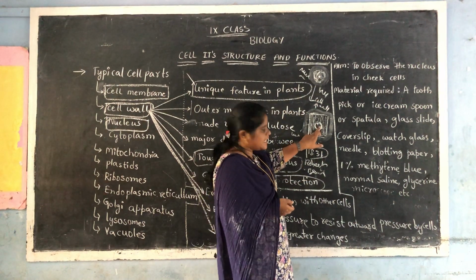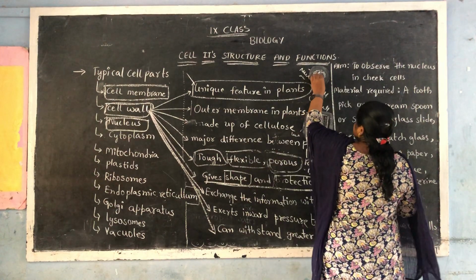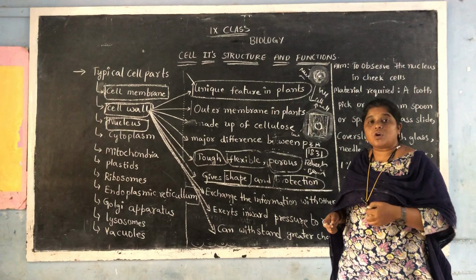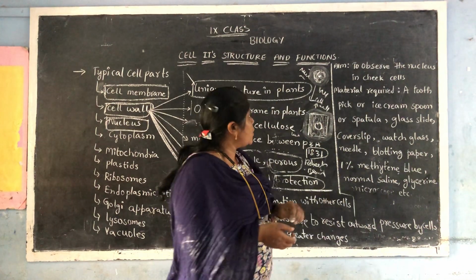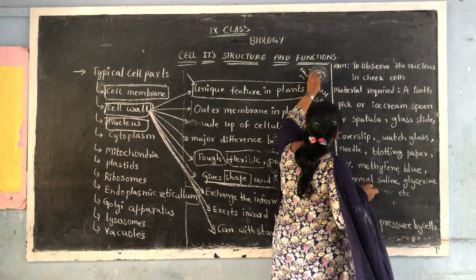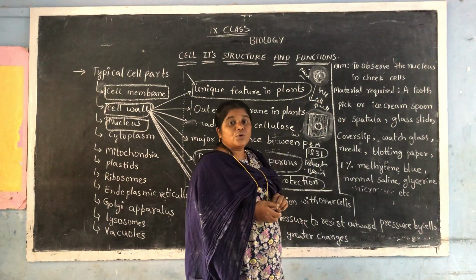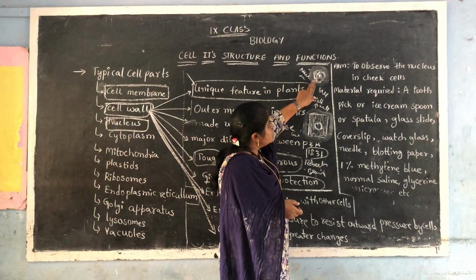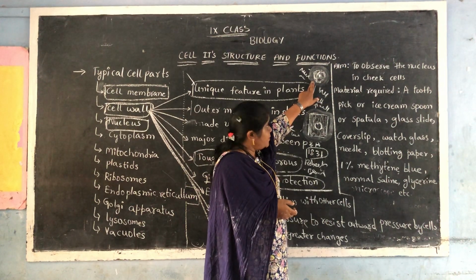Here also one dark staining body will be there. In the nucleus also one dark staining single small spot will be present. That small spot is called the nucleolus. This is called the nucleolus. This is called the nuclear membrane.